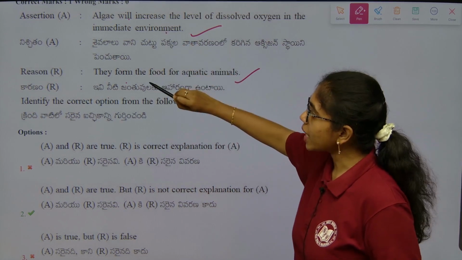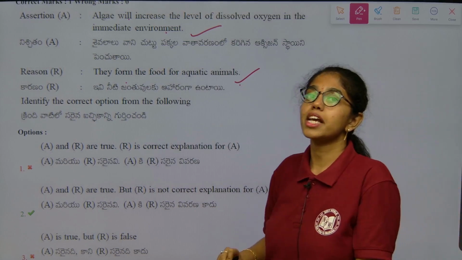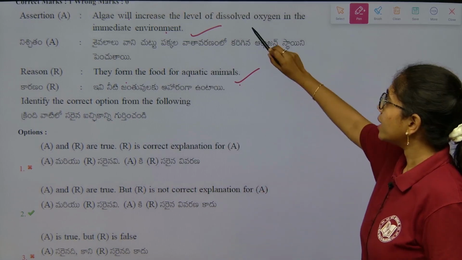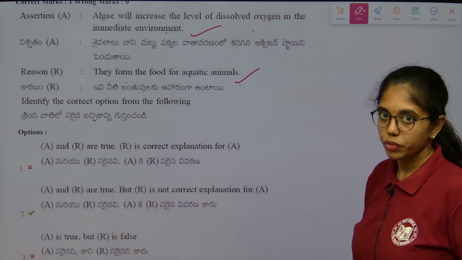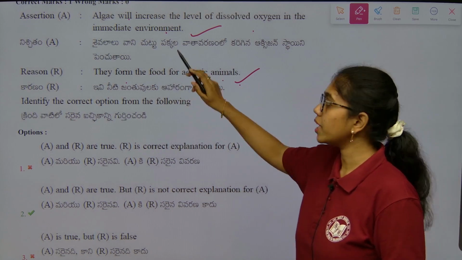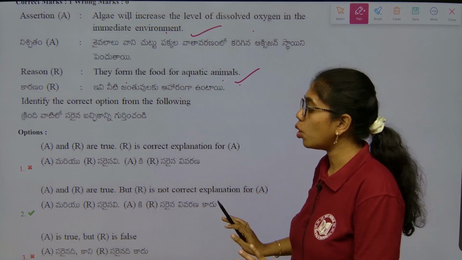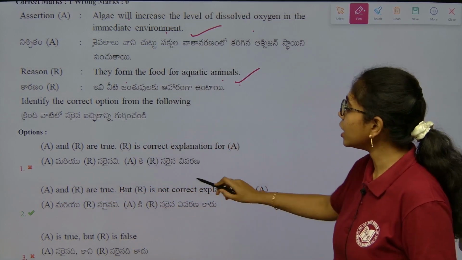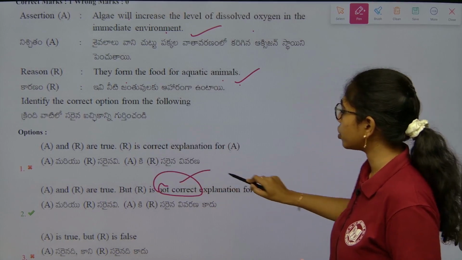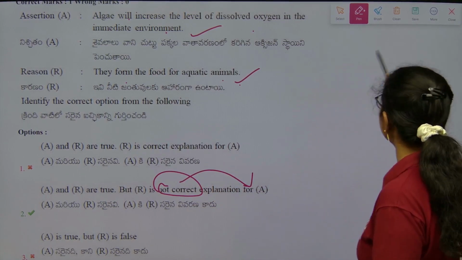Here assertion and reason both are true, but in reason it is nowhere explaining how the level of dissolved oxygen is increased by algae. It is explaining one more statement which is irrelevant to the assertion. That is why we have to go with the option: assertion and reason are true, but reason is not the correct explanation of assertion.